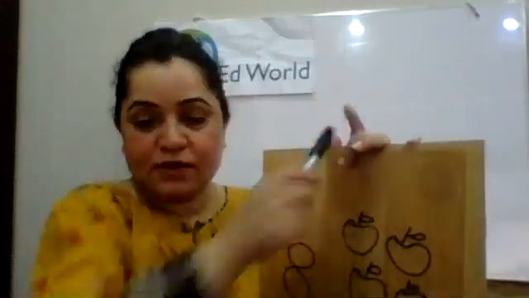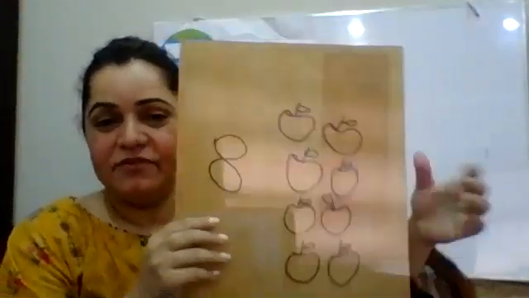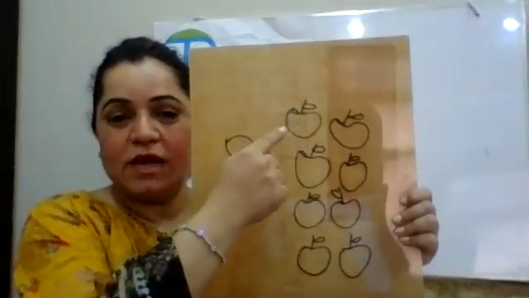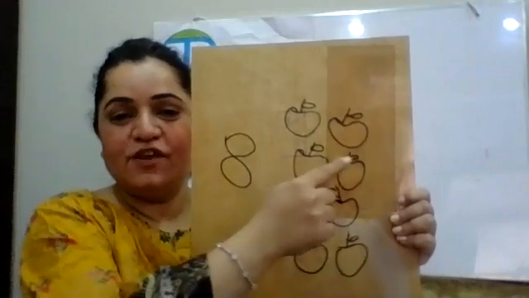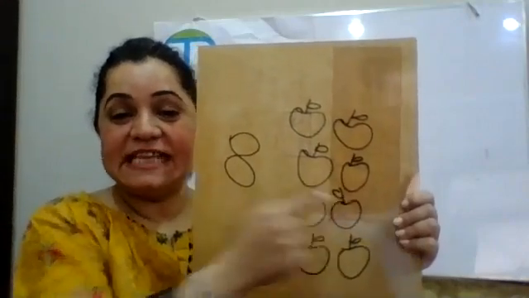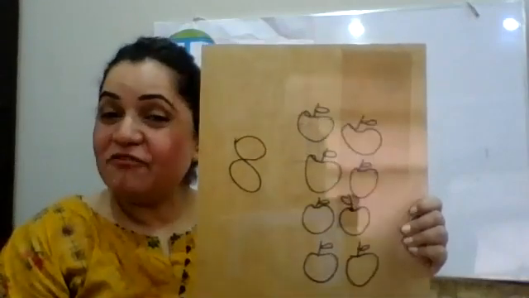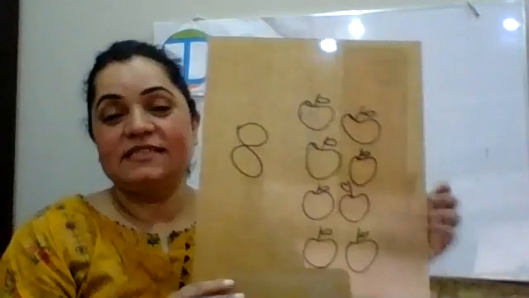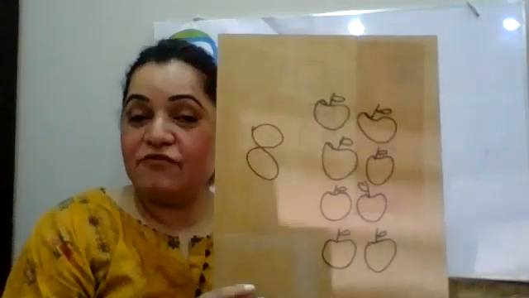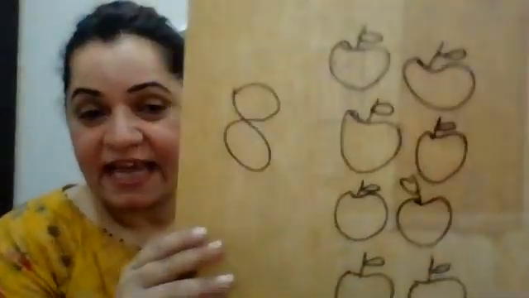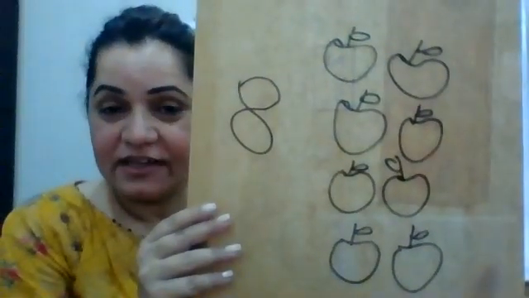Yay, that's great. So we have number 8. And how many apples do we have? We have 8 apples. 1, 2, 3, 4, 5, 6, 7, and 8. So now let's see if number 8 can share equally, right?